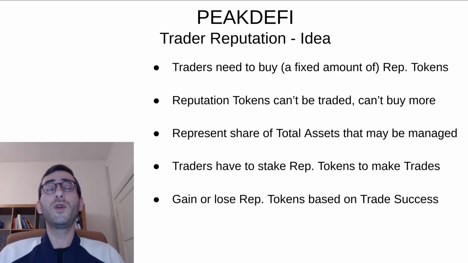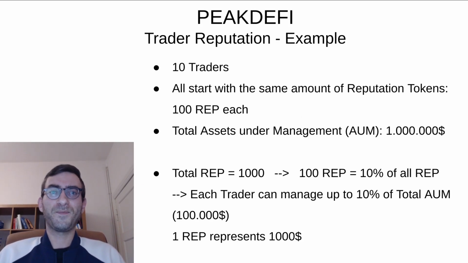You will not only gain a bit of a fee or a commission, but you will increase the amount of reputation tokens that you have, which means that in the future you'll be able to handle a bigger part of the whole pie. If you make a bad trade, you will lose reputation tokens and you will henceforth only be able to handle a smaller part of the whole pie.